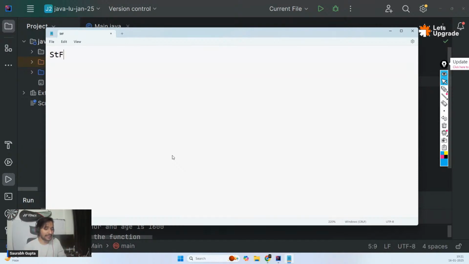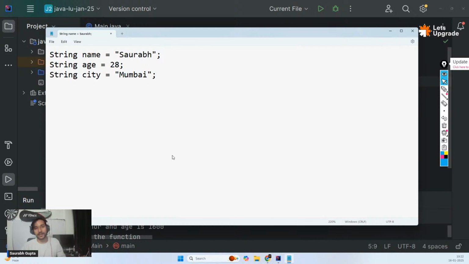So I go ahead and create a variable called name, string name. And let's say I put one student here. Let's say I put myself, Saurabh, one student. Saurabh's age, so let's say string age 28. And then Saurabh's city, let's say Mumbai. Okay, fine. Amazing. So I utilized three variables to store my data.